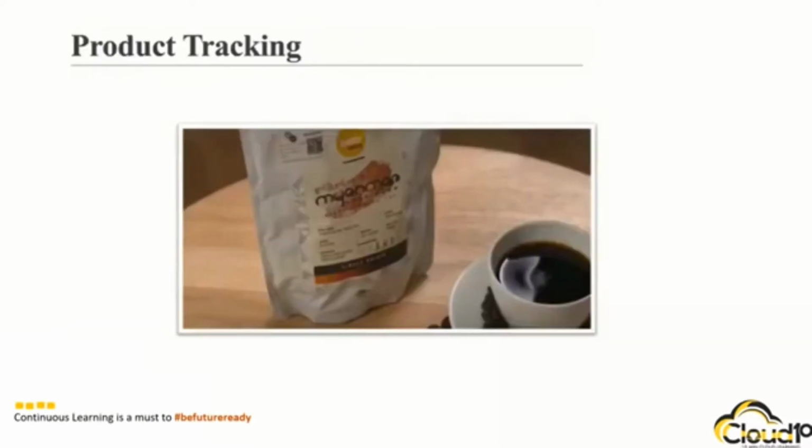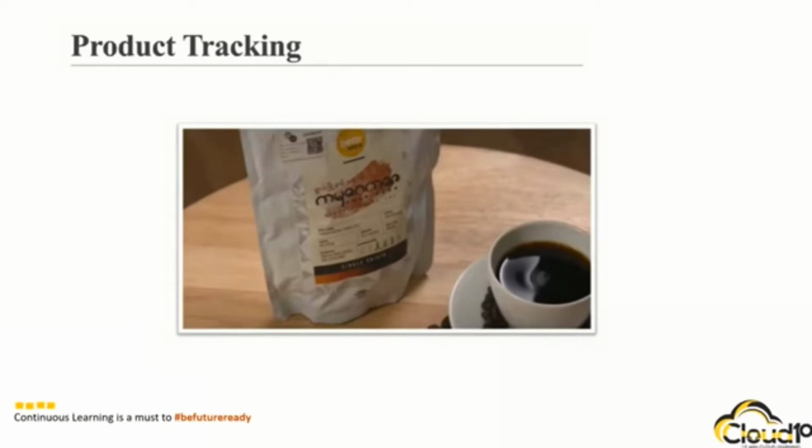Assume that you are ordering some coffee powder online. Nowadays there are lots of fake products available in the market, so how do you ensure that the coffee you are ordering is an original product or not? Is there any way we can get to know from where the coffee originated, where it was packaged, from where the shipment started etc.?